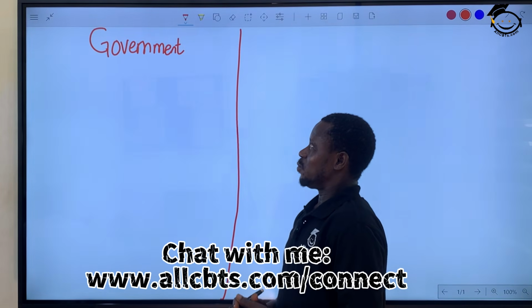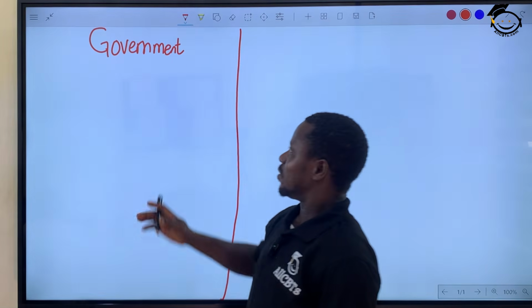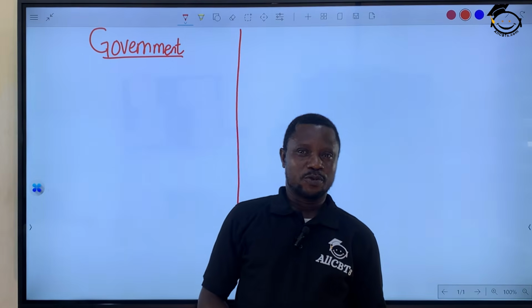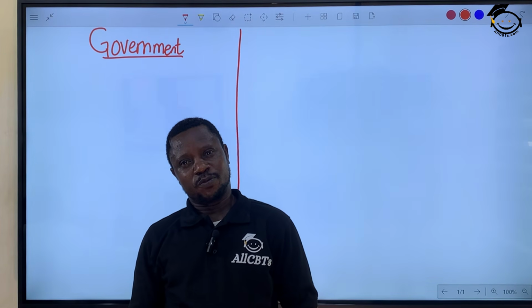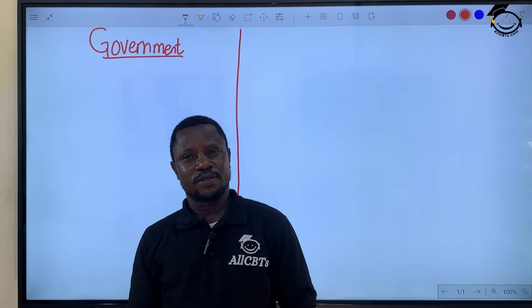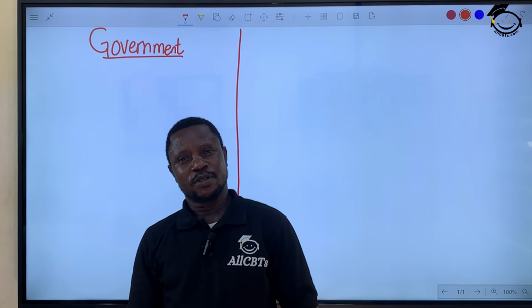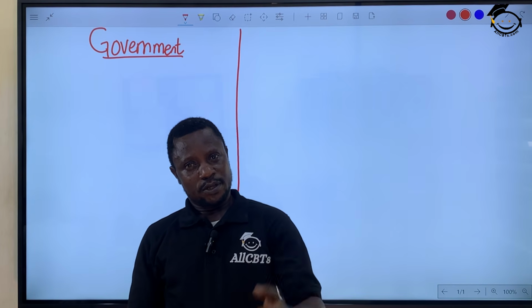Today we have government, and in this government I want to introduce you to the subject. I want to give you the rudiments, the elementary aspect of government. I want to give you the foundation of government, particularly for those of you that are writing exams in a few days to come. This will help you both in objective and essay questions for your WAEC and for NECO. Get along with me.